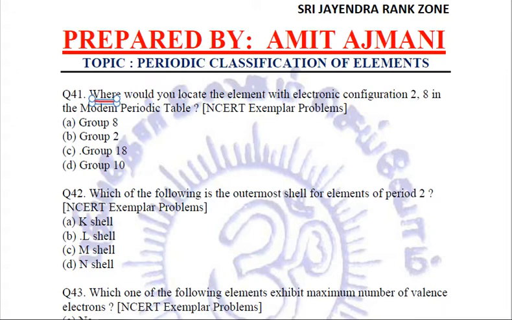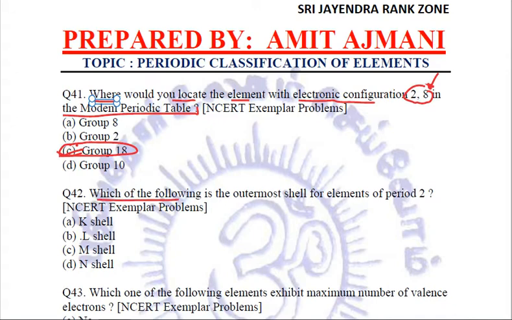Where would you locate the element with electronic configuration 2,8 in the modern periodic table? We have taken this same question in the previous lecture also. 2,8 means it belongs to the 18th group because it is an inert gas having completed its octet. So it will be group 18. So C is the right answer. Let us see the next question.